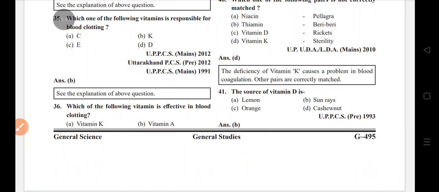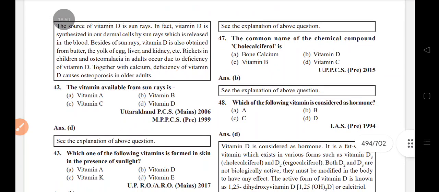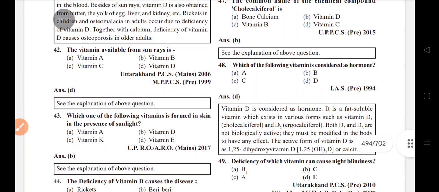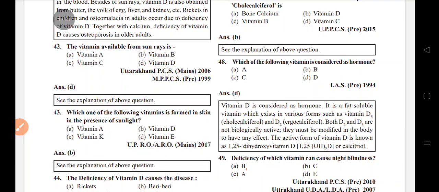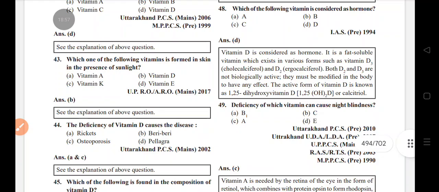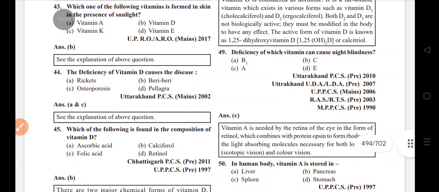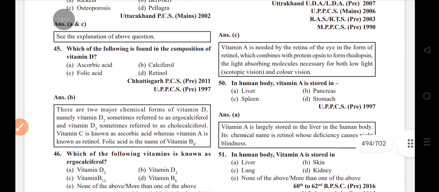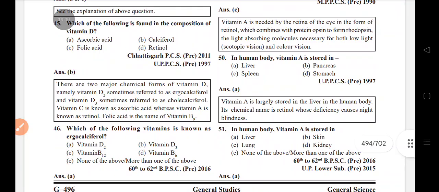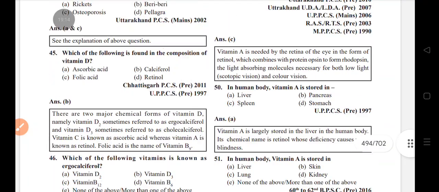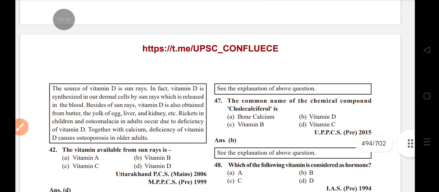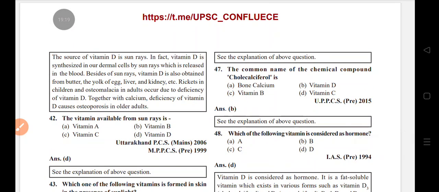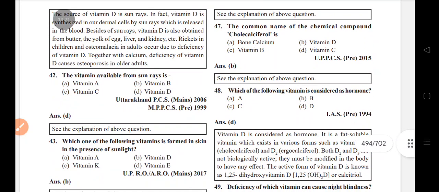Vitamin D comes from sun rays. It is formed in the skin in the presence of sunlight. Deficiency of vitamin D causes rickets and osteoporosis. The chemical name of vitamin D is calciferol. Ergocalciferol is vitamin D2. Cholecalciferol is vitamin D, which is considered a hormone.